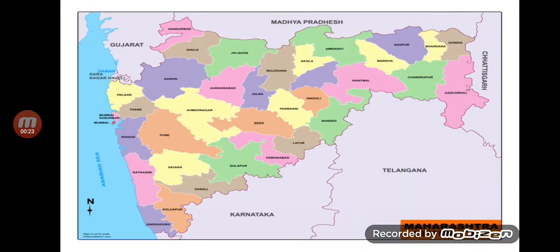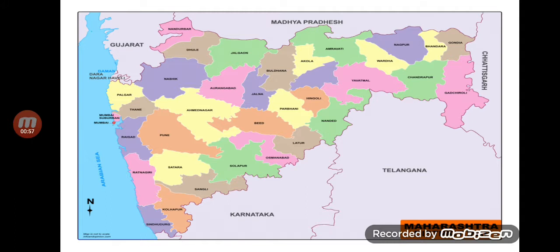On your monitor screens, you can see the map of Maharashtra. Well, children, you can see Maharashtra is surrounded by Gujarat in the northwest, Madhya Pradesh in the north, Chhattisgarh in the east, Telangana in the southeast, Karnataka in the south, and Goa in the southwest.